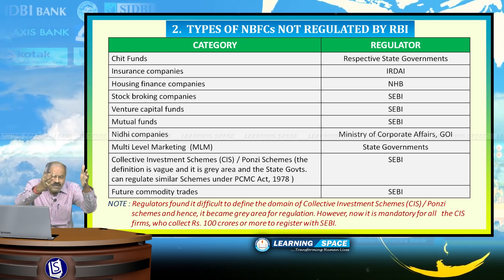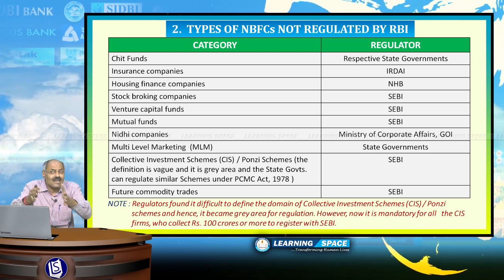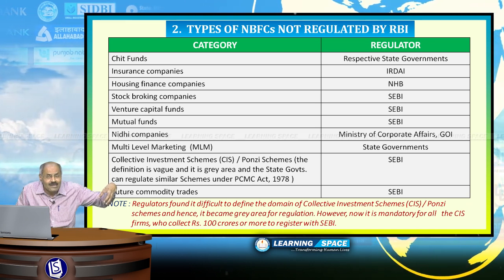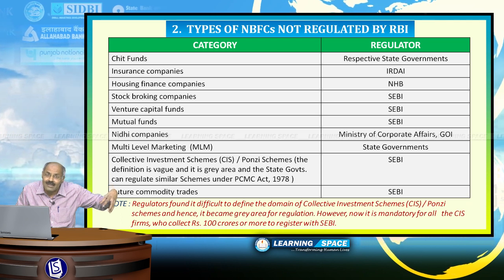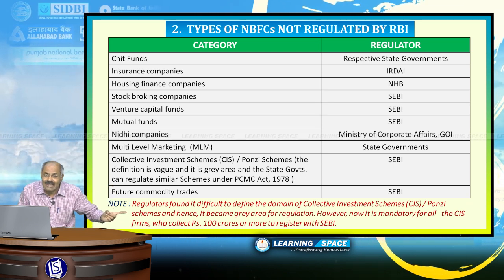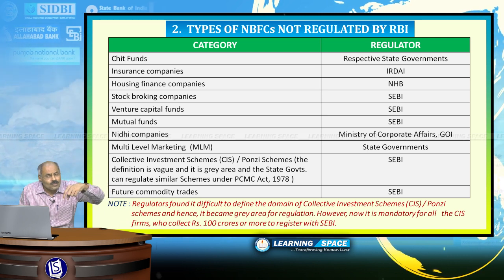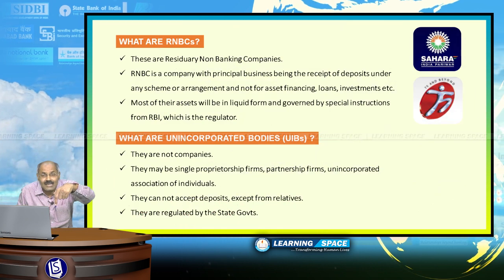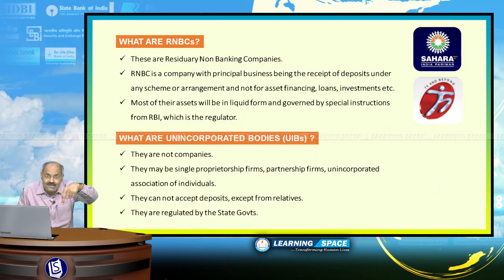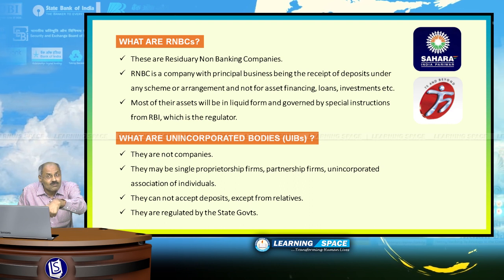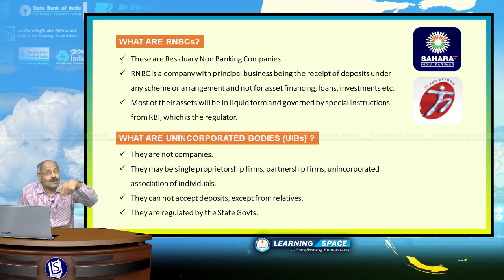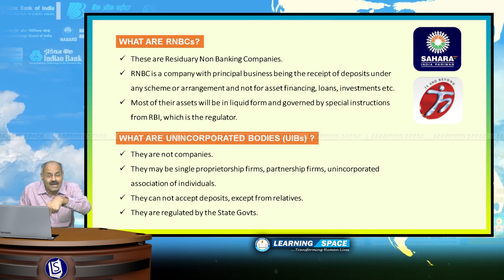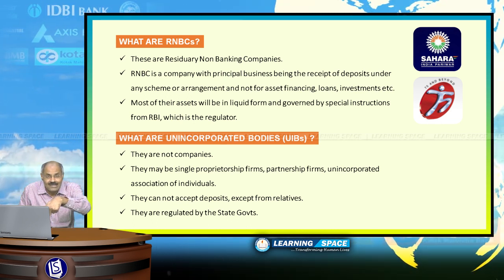So these are various non-banking financial companies and the regulators as I have listed here. For non-banking financial companies where RBI is the regulator, we have already discussed in previous slides. Another two terms I would like to tell you. One is RNBCs. In addition to NBFCs, there is one category of firms known as residuary non-banking companies. Nowadays, RBI is not giving any license to these types of companies.